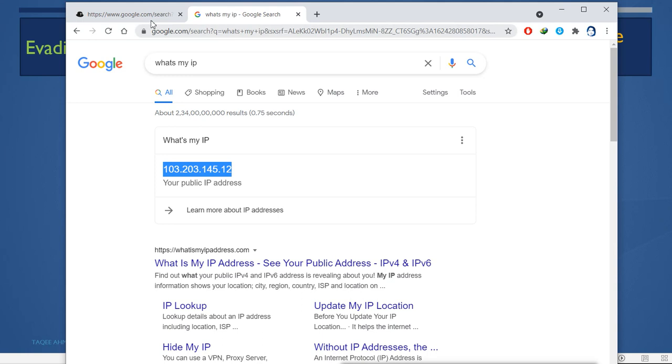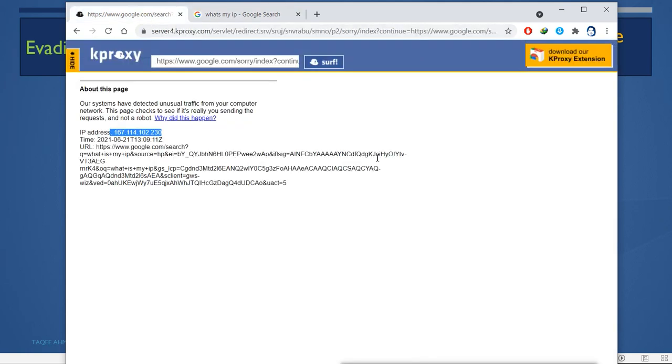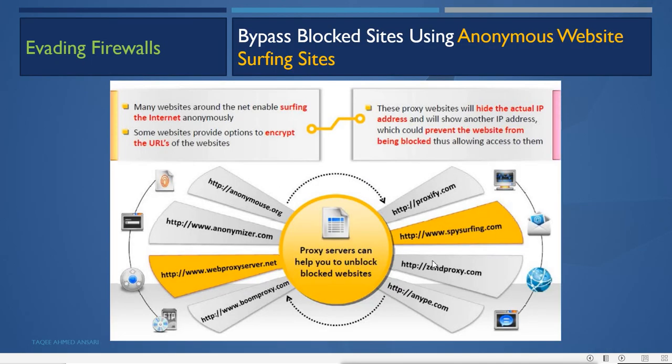So this is what it does, and this is just an online option, but we can download the extensions of these anonymizers. We can download the tools for these different anonymizers and use them to anonymize ourselves and to bypass those firewalls which use the URL blocking technique, or we can say the application level firewalls.